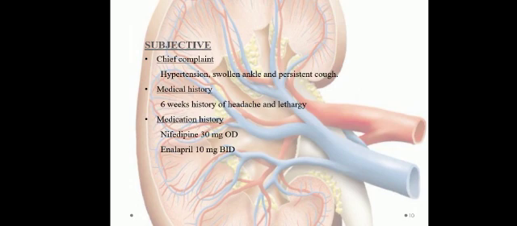So we have the subjective, including chief complaint, medical history, and medication history. The chief complaint clearly shows that he is complaining about hypertension, swollen ankles, and persistent cough. Medical history includes a 6-week history of headaches and lethargy, while medication history includes nifedipine 30 mg once daily and enalapril 10 mg twice daily.